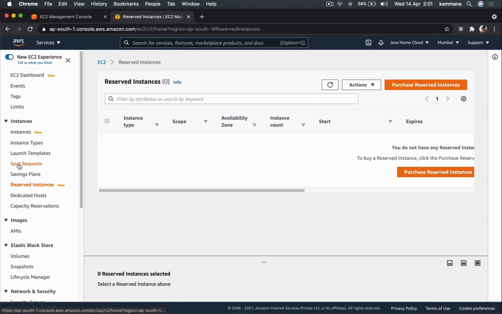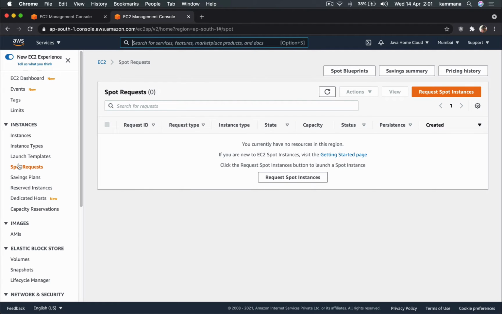And coming to spot requests, spot instances are instances allocated by AWS from unused capacity. For example, in a specific AZ, Amazon has a lot of capacity deployed and all the capacity is not used by the tenants. So it has unused capacity.